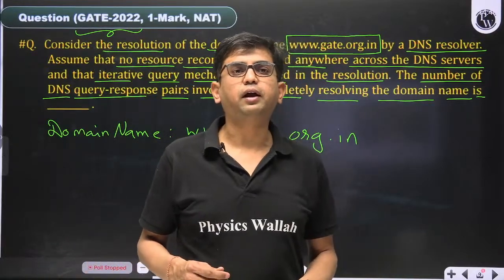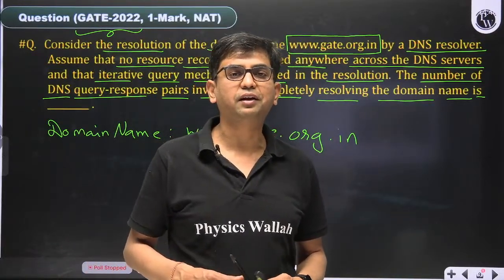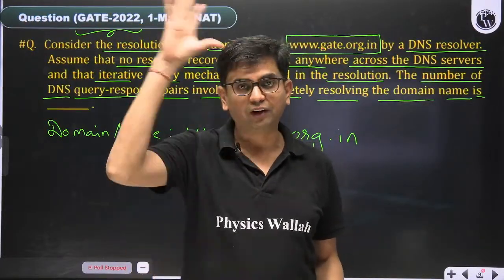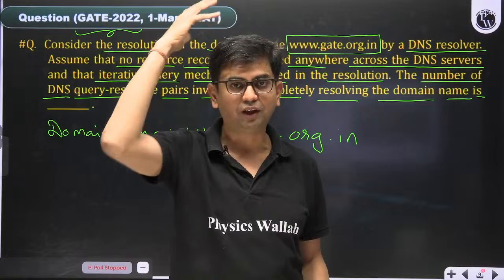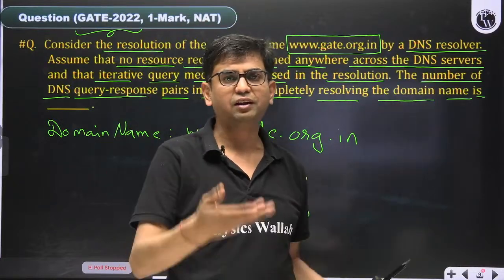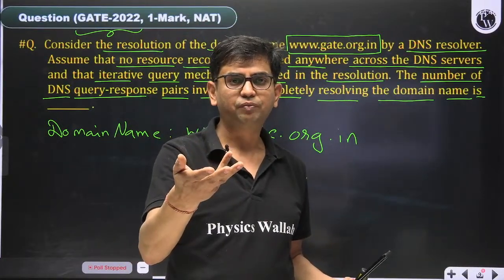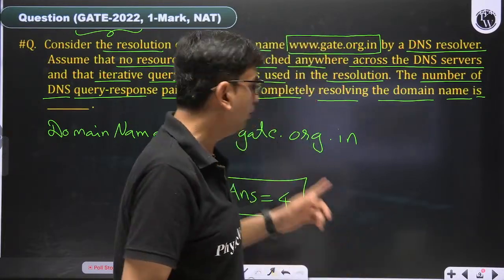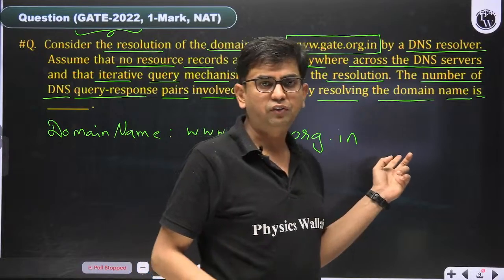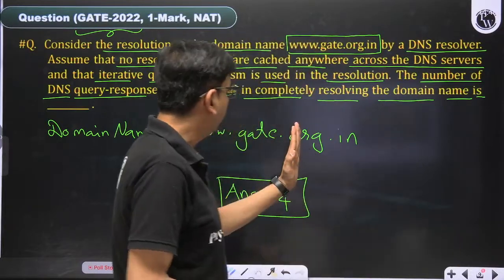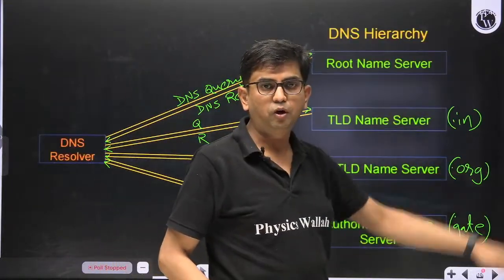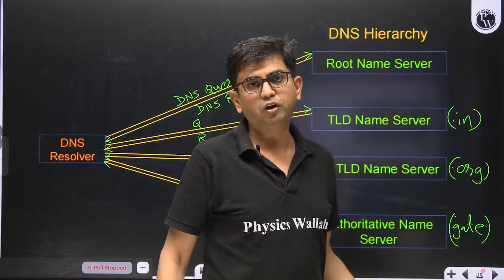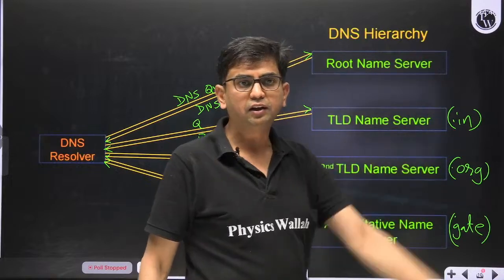I am telling that 13 is something different. 13 is the number of different DNS root servers, not the number of levels. The level count is something else, I think 127 or something. That much level can be there in the DNS hierarchy. We have to talk with respect to the URL. This URL has ORG, a second top level domain. Some URLs do not have a second top level domain, like Amazon.com. Amazon.com only contacts a 3-tier hierarchy.